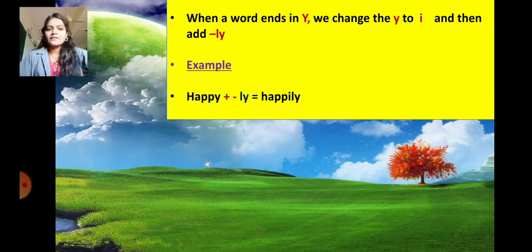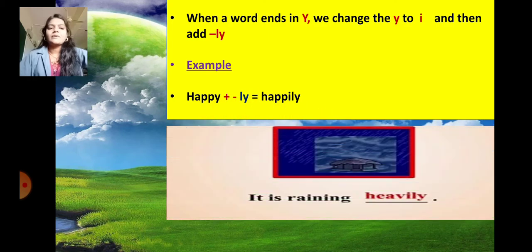Here one rule is given. When a word ends in y, we change y to i and then add ly. For example, happy. The word happy ends with y, so we will replace y with i and add ly. So happy plus ly, happily. For example, it is raining heavily.